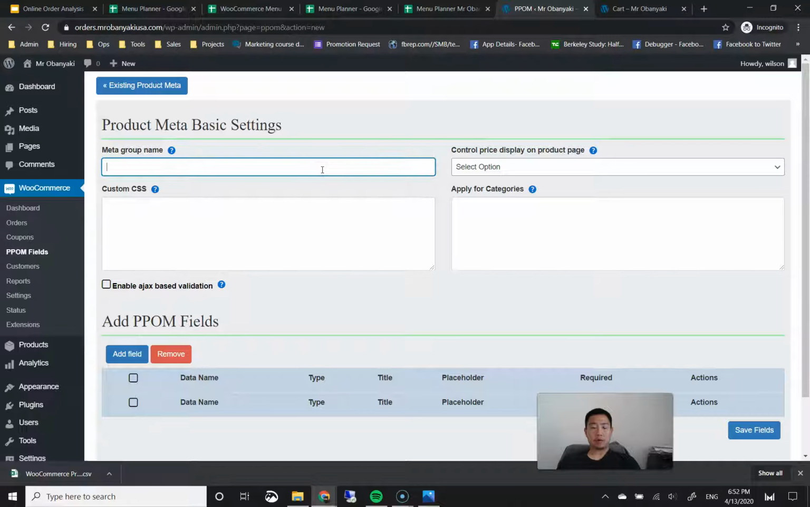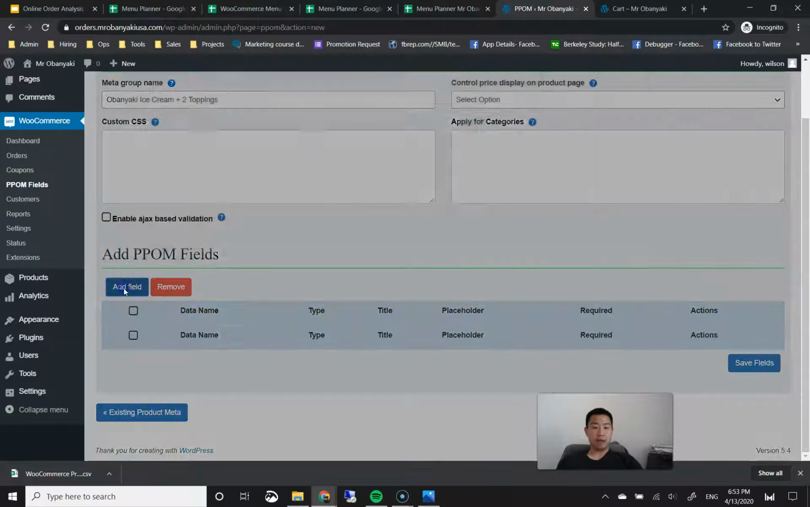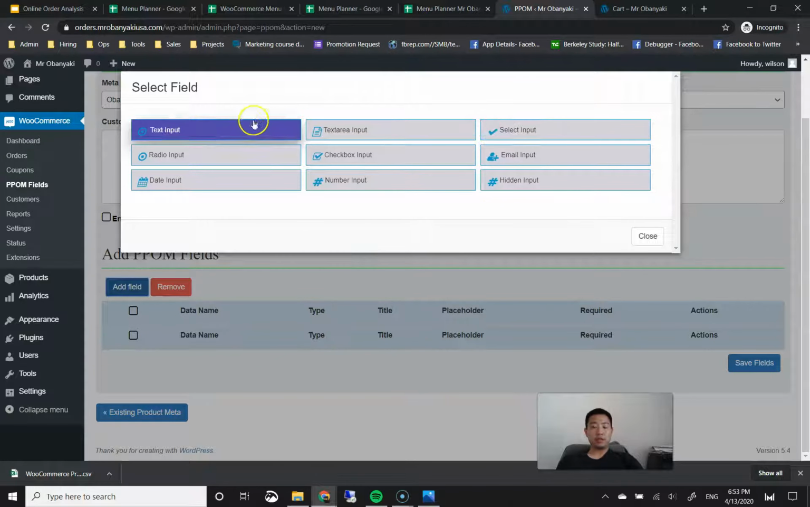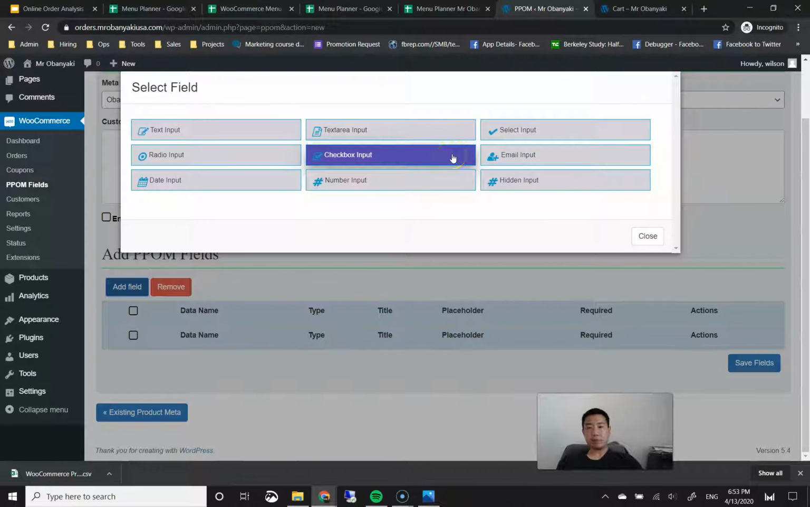And I want to name the meta group name the exact product that it's going to be set to. Okay, so this was the obanyaki ice cream plus 2 toppings. Okay, and then you're going to go ahead and click on this add field button here. There's only 2 fields that you want to input. The very first field that you want to consider is this select input field. This select input field is a drop-down menu, and you can only select one of these, okay? There's also the checkbox input, where all the options show up as checkboxes, and you can select multiple options, okay?